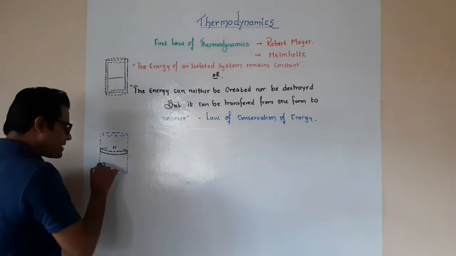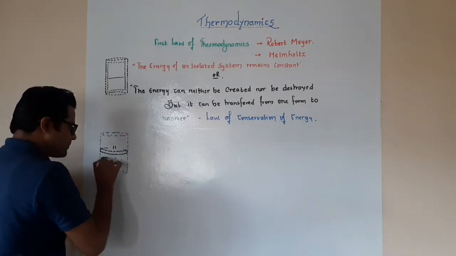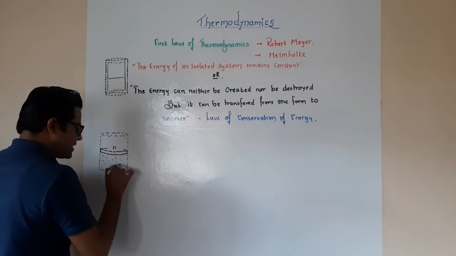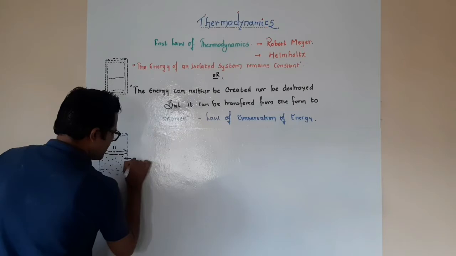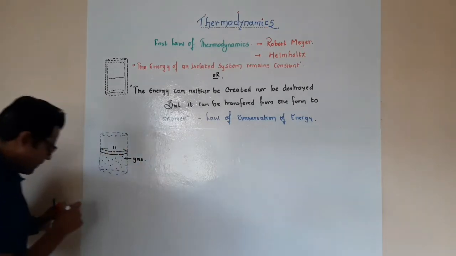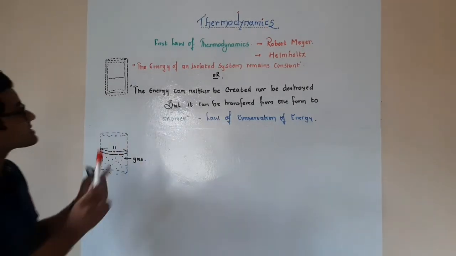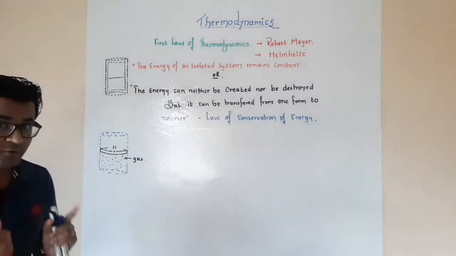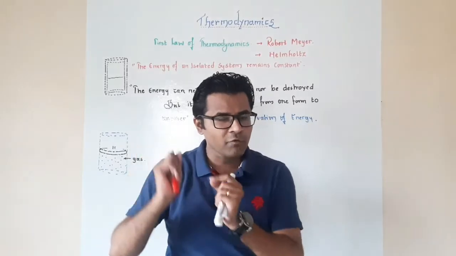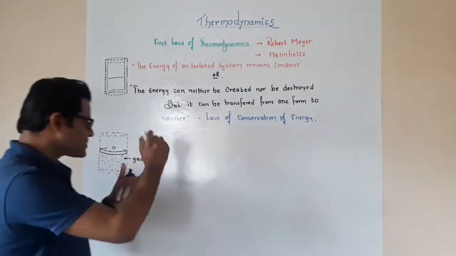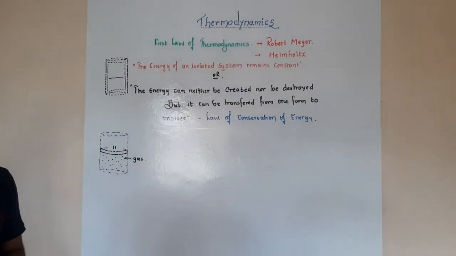Now, let us say that in this region of the cylinder, we have a certain amount of gas that has been taken. In order to understand this first law of thermodynamics and how it relates to our previous concept of internal energy, you need to observe this condition very well.